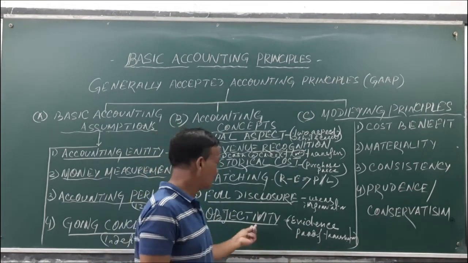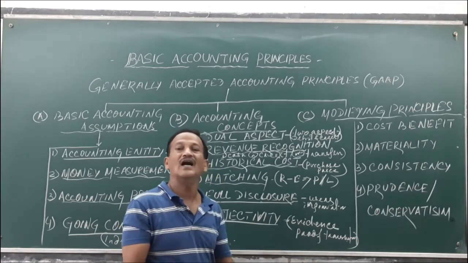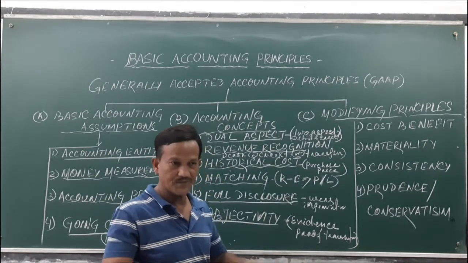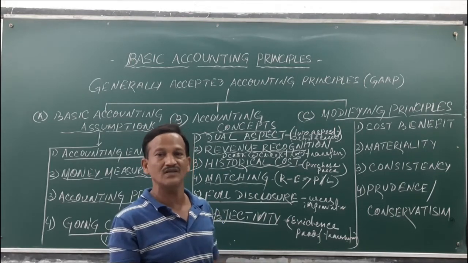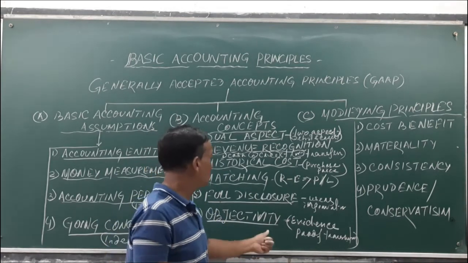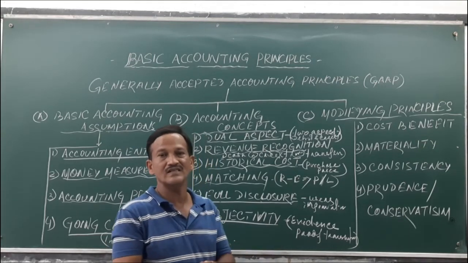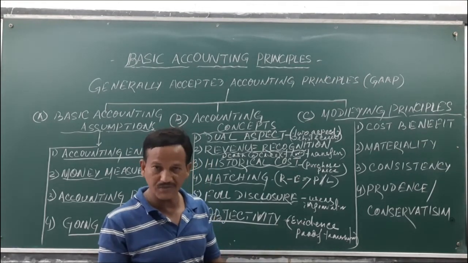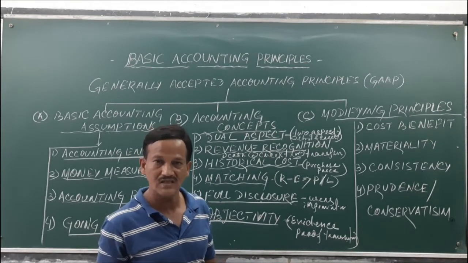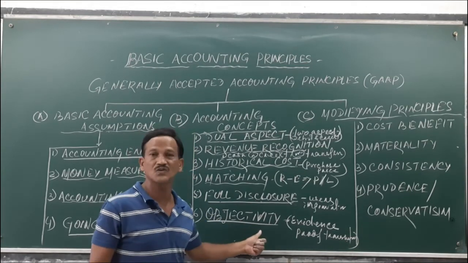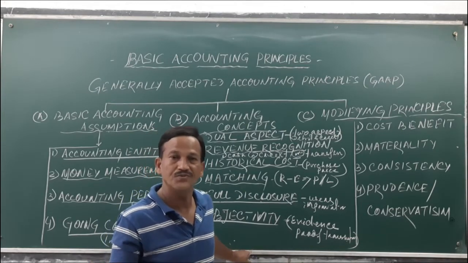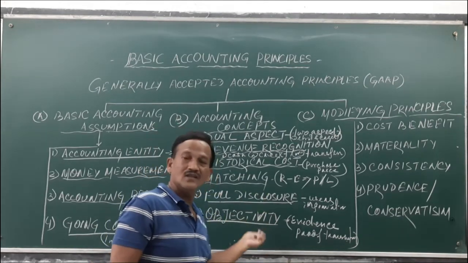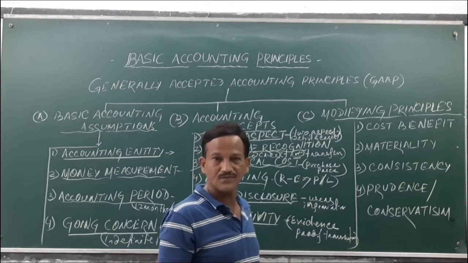If subjectivity is there, for example, I traveled from my home to the railway station and paid taxi fare of 500 rupees, but no bill is attached, then certainly it is not an objective transaction, it is a subjective transaction. Subjective transactions should be avoided to avoid confusion and bias in the transactions.